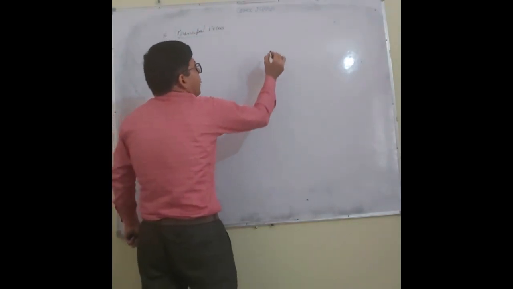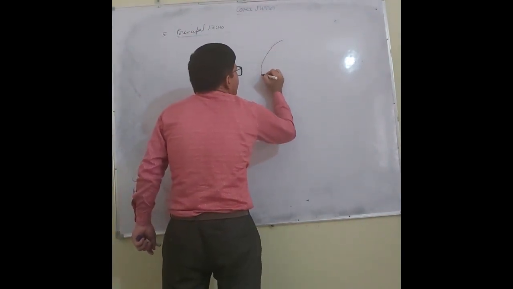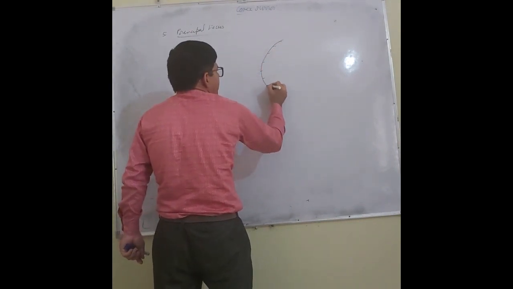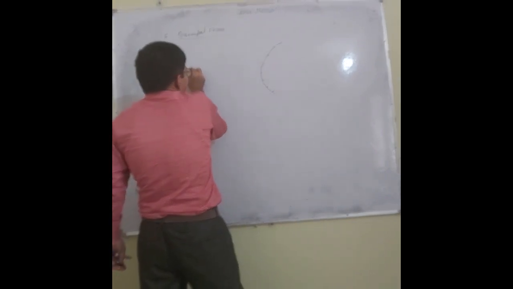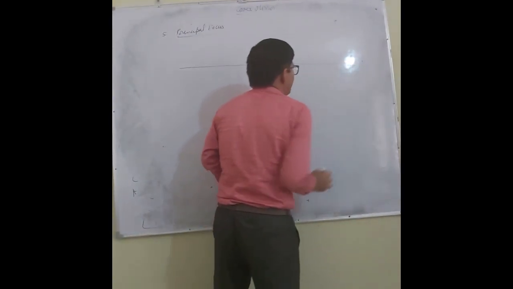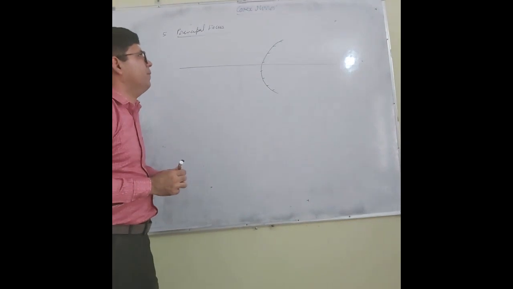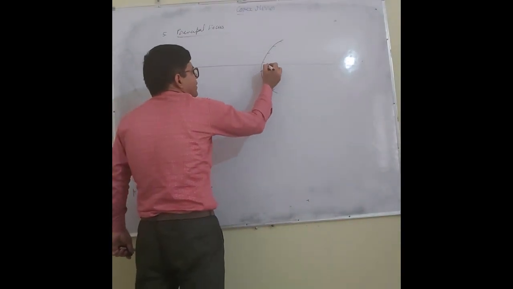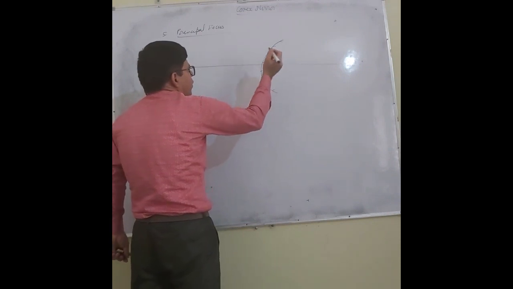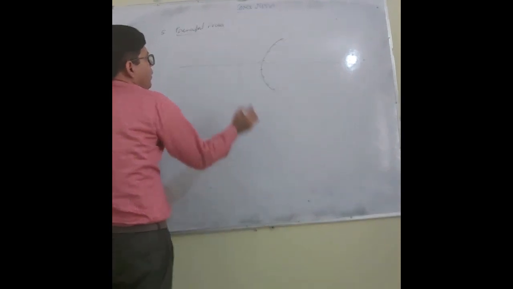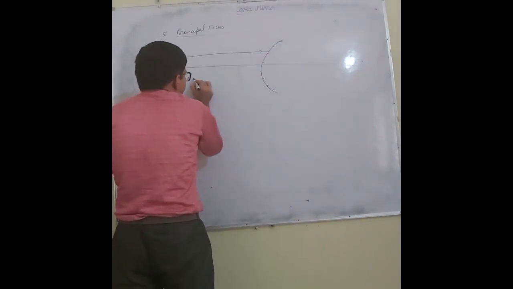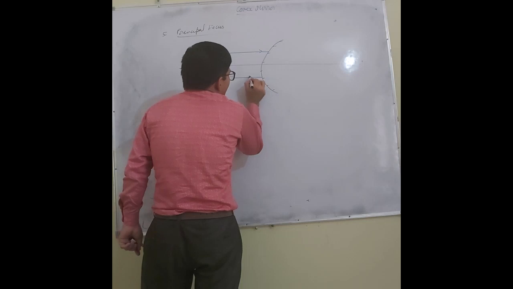Now let us consider a convex mirror. This is the convex mirror. Now this is the line which passes through the pole of the convex mirror, and this line is the principal axis, we all of us know. Now if we are having rays of light, let us say these are the rays of light which are parallel to principal axis and close to principal axis.